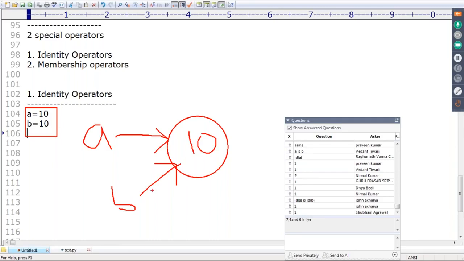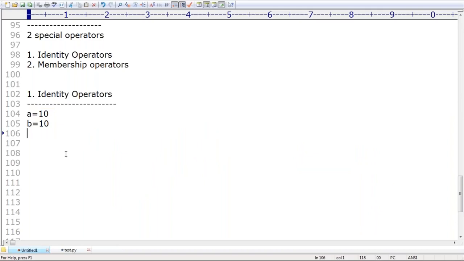Sir, a and b both are pointing to the same 10. Now, my question is, do a and b point to the same object or not? Do they point to the same address or not? How can you check, sir? a is b. Are you getting it? The is operator, sir. The identity operator is nothing but the is operator. I hope everyone is able to understand.